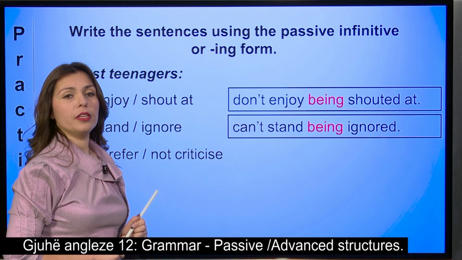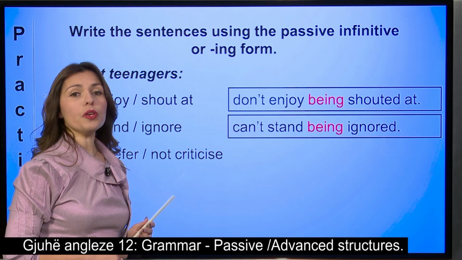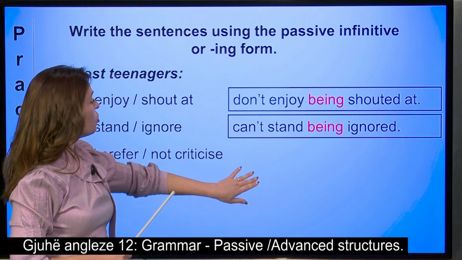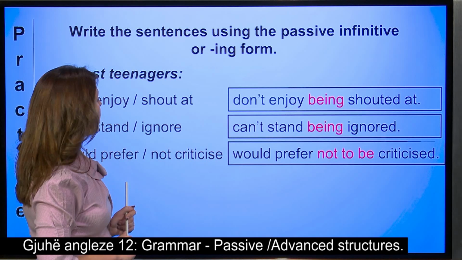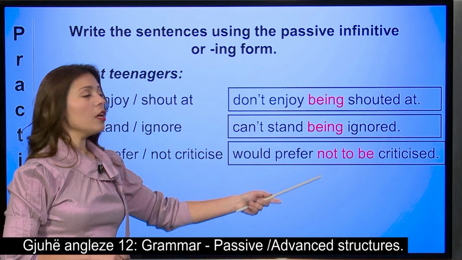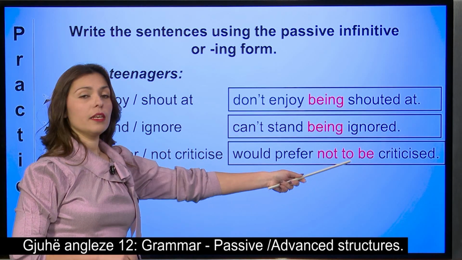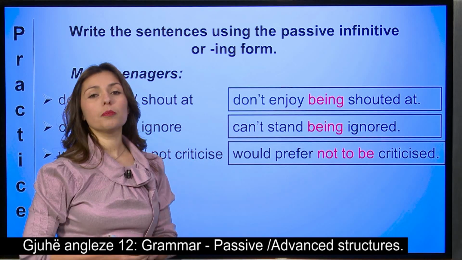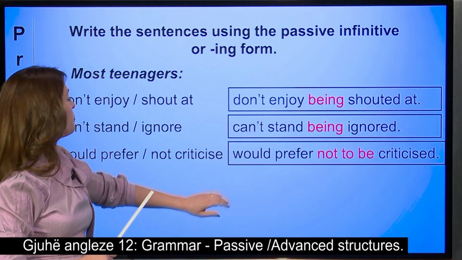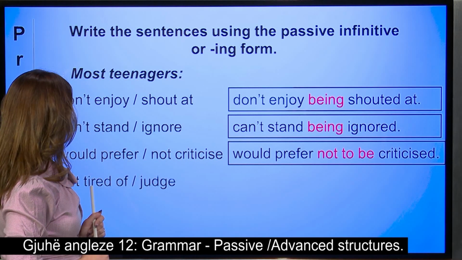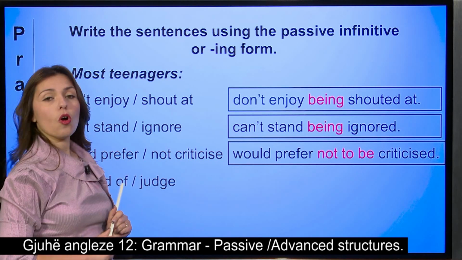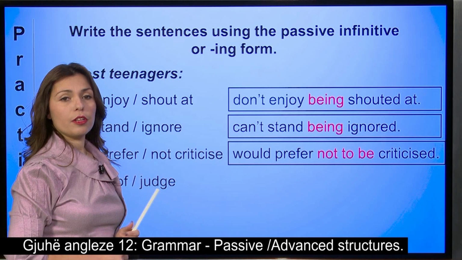Would prefer takes what? A to infinitive form. So most teenagers would prefer not to be, and our verb in the past participle, criticized.